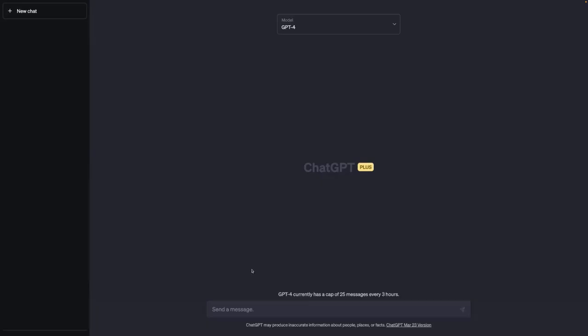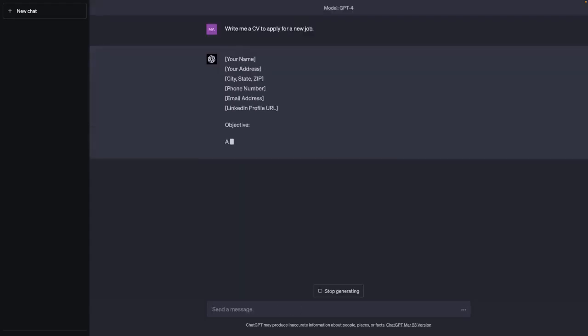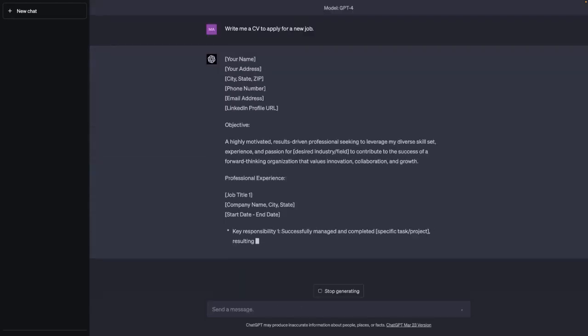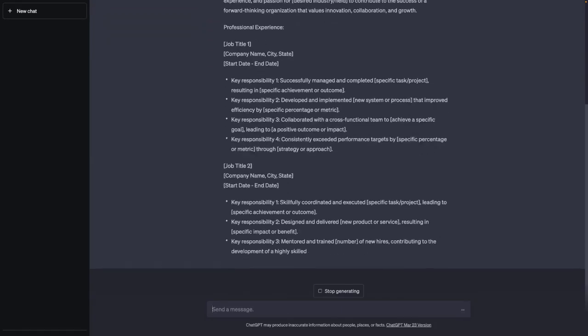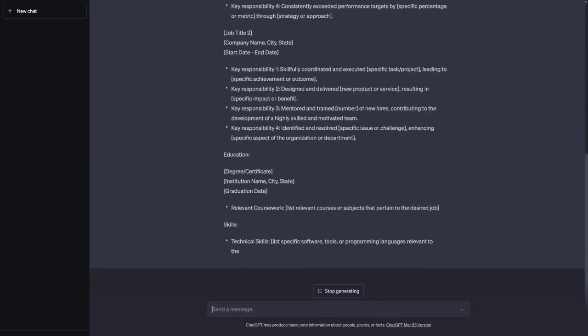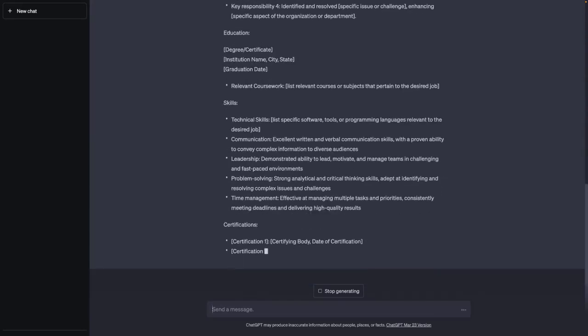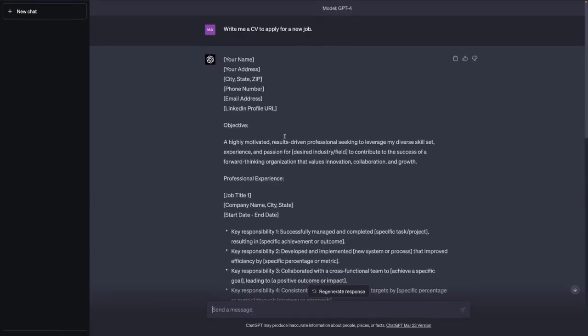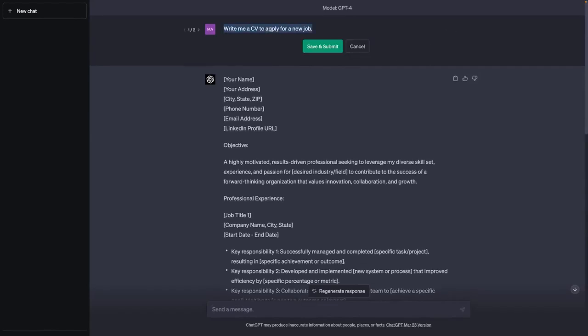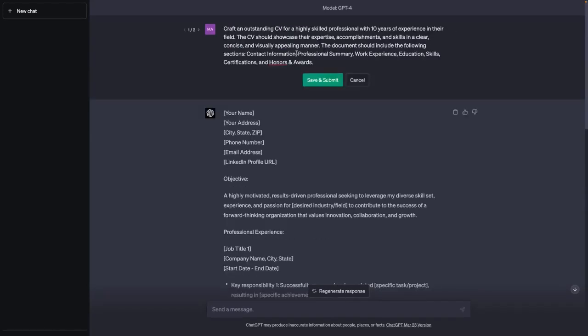Let's get started with writing CVs. Now, as always, you could start simple with "write me a CV to apply for a new job." No big surprise, this would work and would give you an okay result actually. But typically you have a clear vision of your CV and how you want to present yourself. Therefore, we'll use a more advanced prompt here for our CV structure. So let's edit our prompt and let's add this prompt instead.